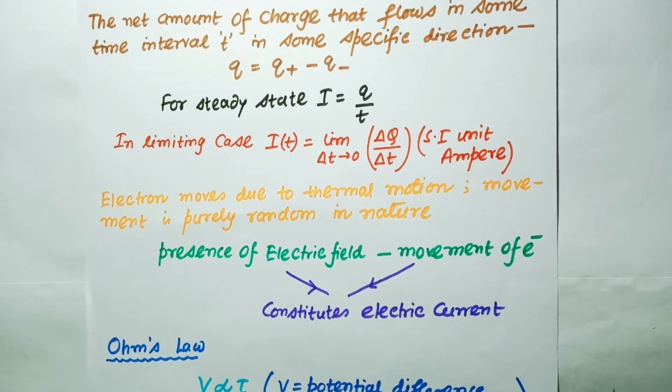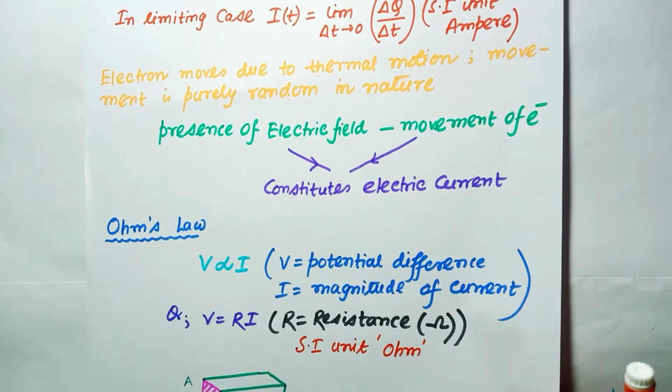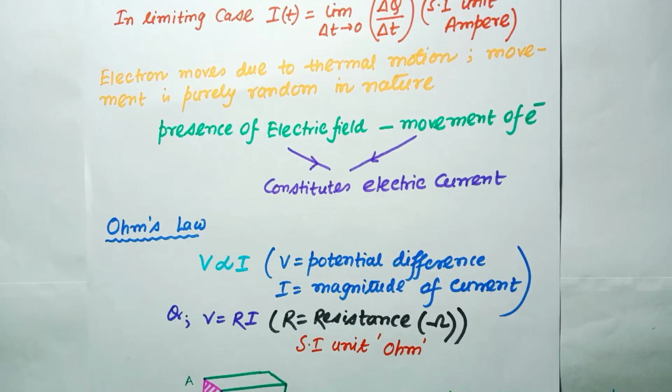Now we will consider one basic law regarding the flow of the currents given by G.S. Ohm in the year 1828. It is called Ohm's law. What it states: suppose a current I is flowing through a conductor and V is the potential difference between its two ends, then Ohm's law states that V is proportional to I, where V is the potential difference between the two ends of the conductor and I is the magnitude of the current.